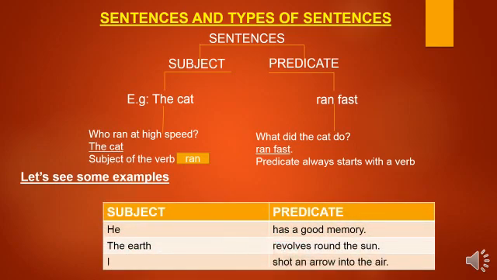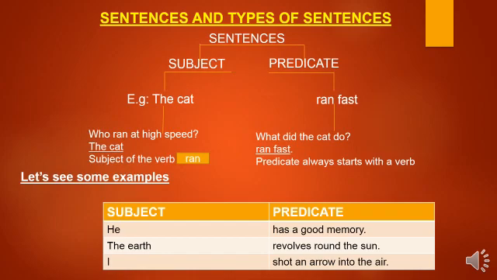He has a good memory. In this sentence, he is the subject. Who has a good memory? He. And the remaining part, has a good memory, is the predicate of the sentence. Let's see another sentence. The earth revolves round the sun. What revolves round the sun? The earth. So we are talking about the earth. So the subject is the earth. And the remaining part, revolves round the sun, is the predicate of the sentence.